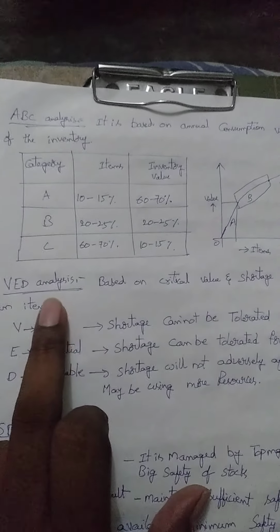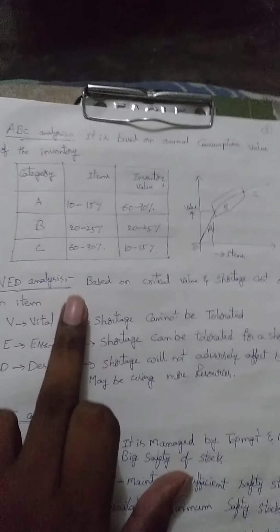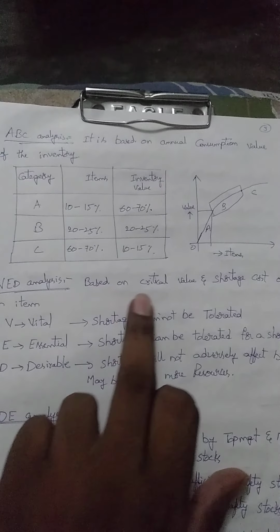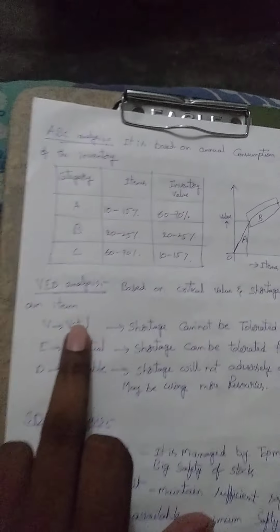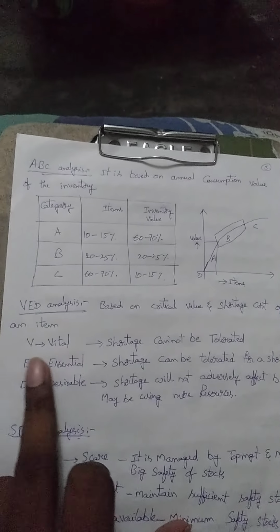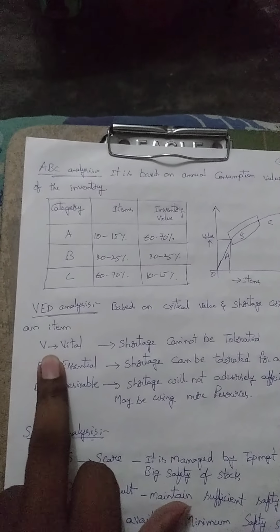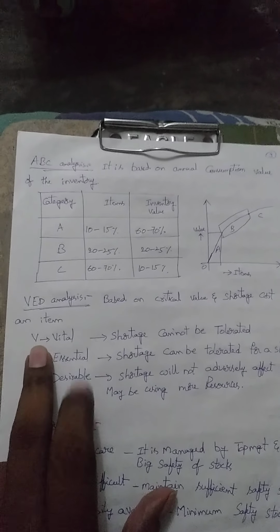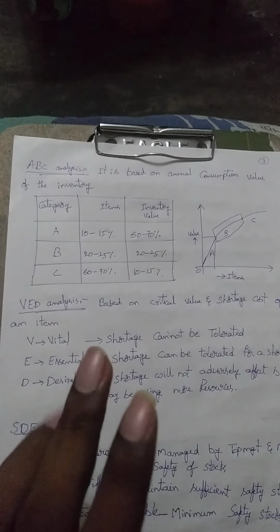VED analysis is applied based on the critical value and shortage cost of an item. When they apply VED analysis to inventory, a raw material given the grade V means that without this raw material the production cannot continue.